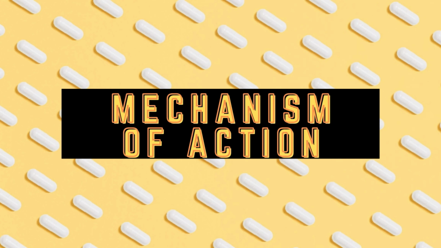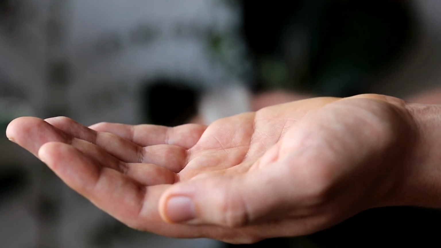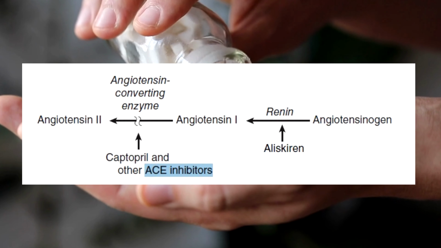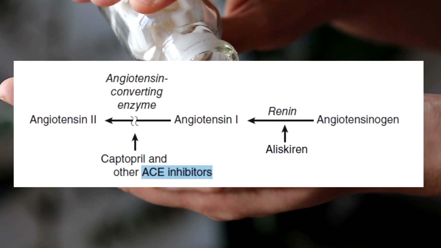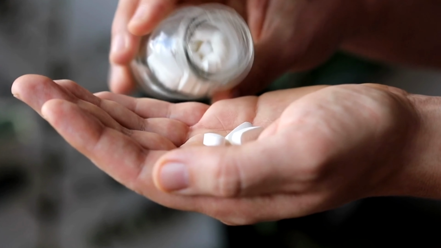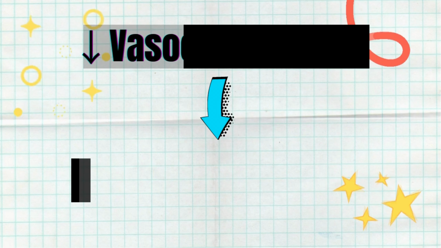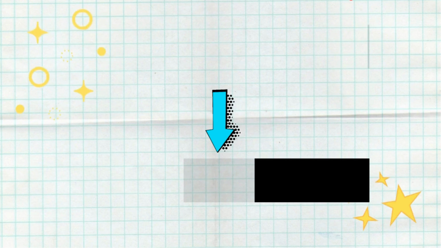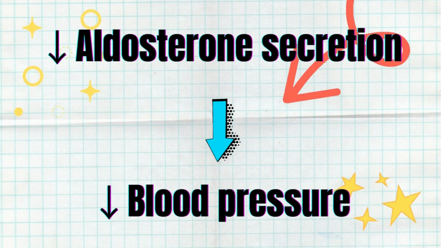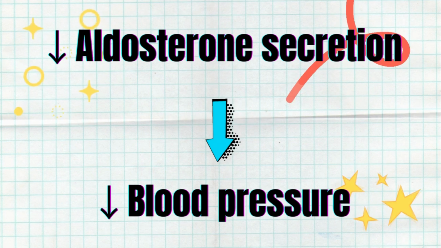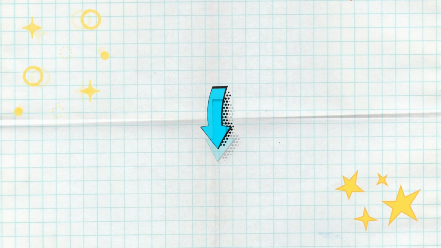The main mechanism is already in the group's name. They inhibit angiotensin converting enzyme, which is responsible for the hydrolyzation of angiotensin 1 into angiotensin 2. The decrease in the amount of angiotensin 2 in the body leads to the following effects: a decrease in vasoconstriction that causes a decrease in blood pressure, a decrease in the secretion of aldosterone that causes a decrease in reabsorption of sodium and water, and eventually a decrease in blood pressure.